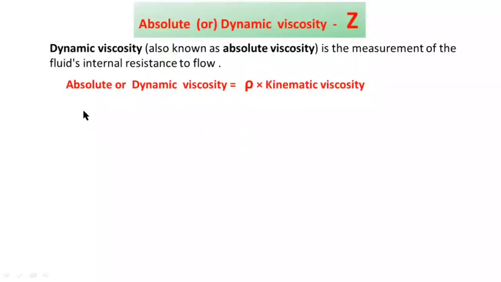The formula for absolute viscosity or dynamic viscosity is equal to rho times kinematic viscosity, where rho is the density of the lubricating oil. So absolute viscosity equals the density of the lubricating oil multiplied by the kinematic viscosity. This is the formula for Z.